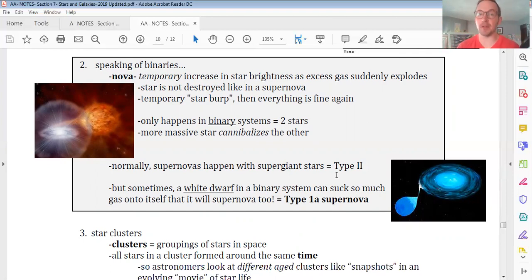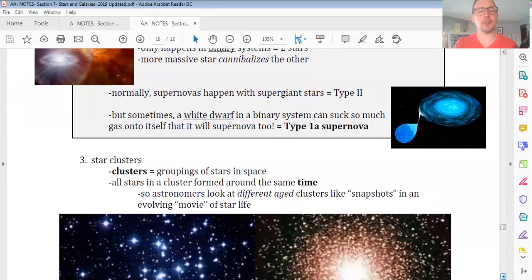As I mentioned in the previous lecture, astronomers have looked at all the massive supergiants within 30 light years of us, and there aren't many, and none of them are going to supernova anytime soon. But the one danger is we could have a lurking binary star system out there where a white dwarf does supernova. So this is the one time that a low mass star can actually explode.